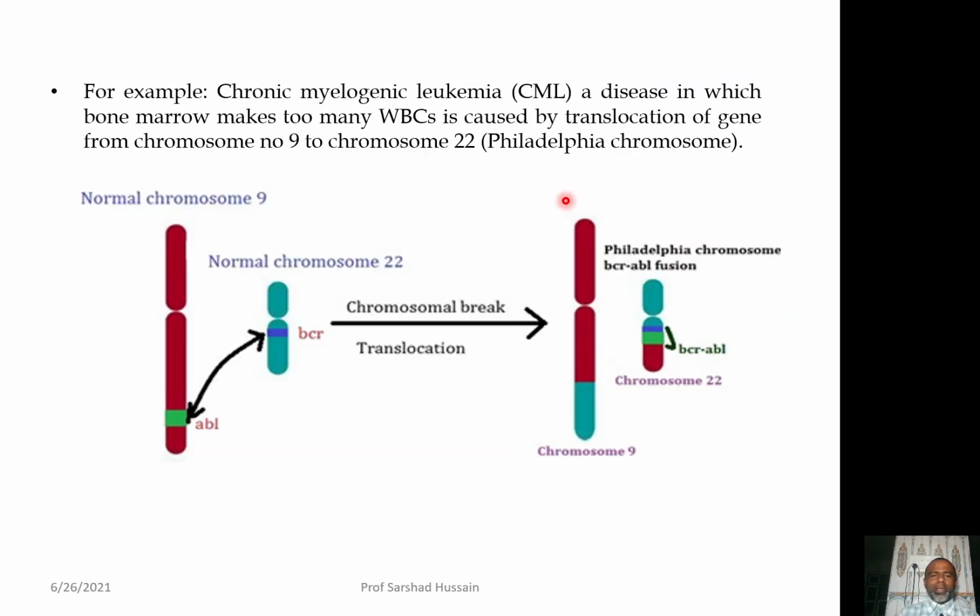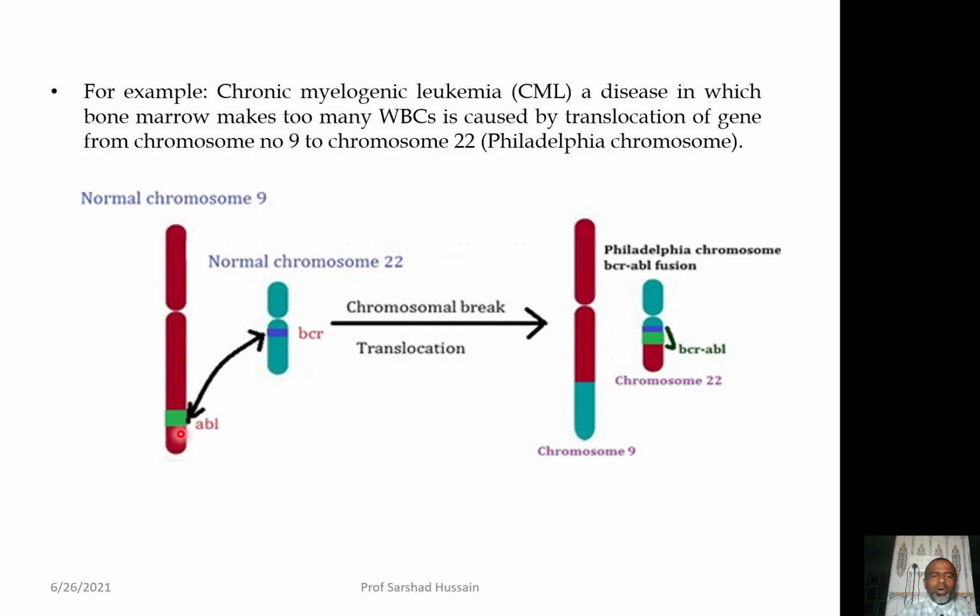We have an example. We have a disease called chronic myelogenous leukemia, in which excess number of WBCs are produced by the bone marrow. It results from a translocation from chromosome number 9 to chromosome number 22.